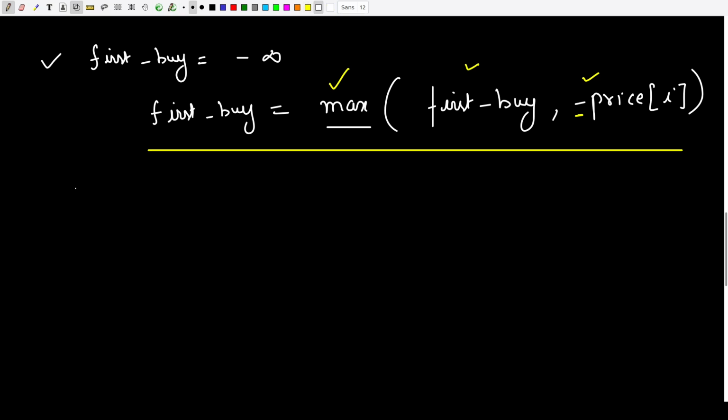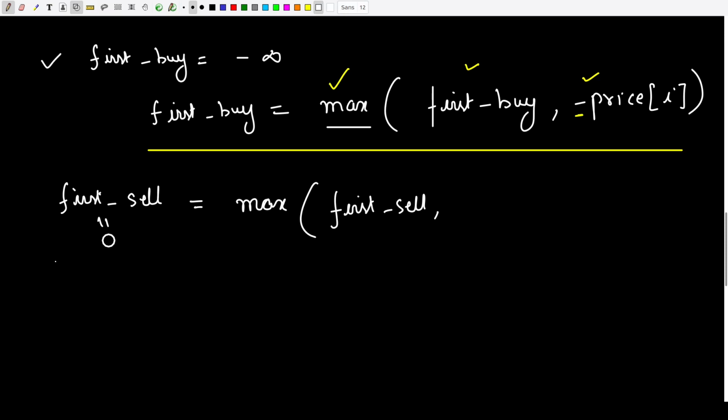Now first buy we have understood it. Now let us look at how are we going to go ahead and maximize our first sell. Well, first sell is equals to maximum of the first sell which I had before. Okay, and the initial value of first sell will be 0. Okay, so the profit I have made after selling the first stock is 0.